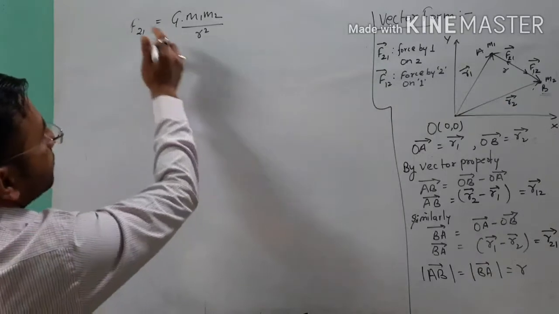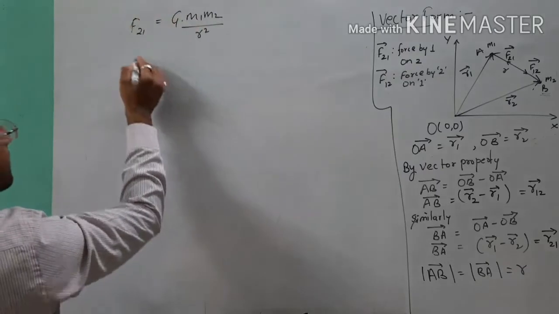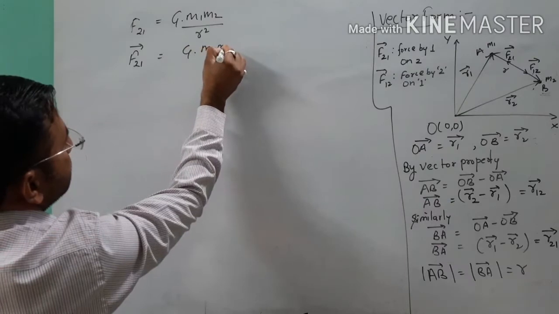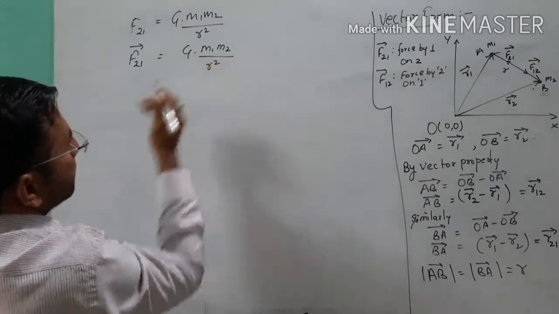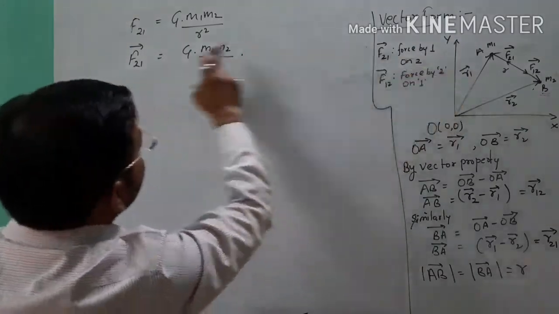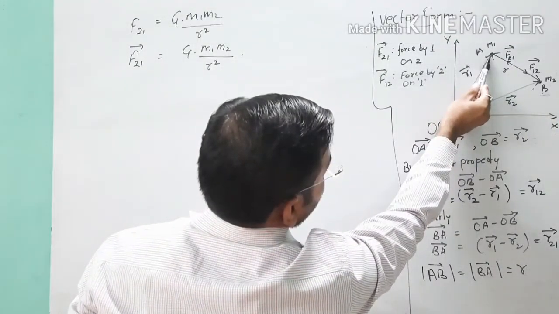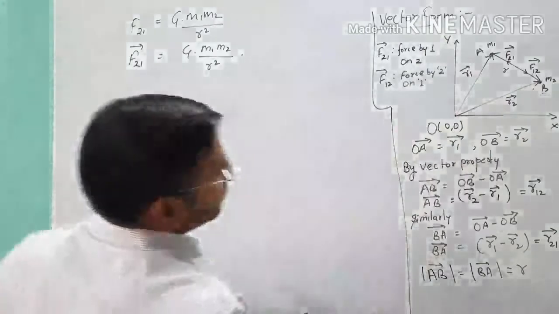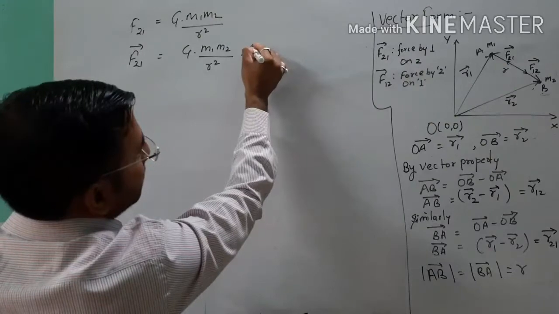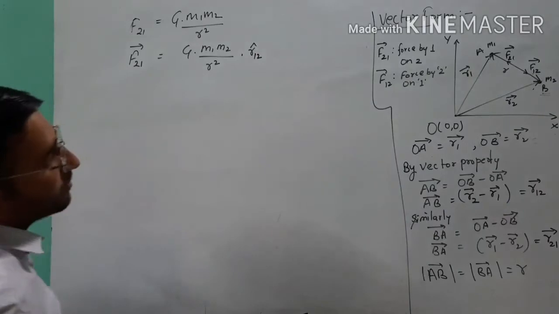So when we want to write this in vector form, you can write it in the next line. In vector form, you will use a unit vector also, and that unit vector is for, as we are calculating the force exerted by object 1 of mass m1 on object 2 of mass m2, so it will be R cap of AB, meaning R12 cap, from A to B.